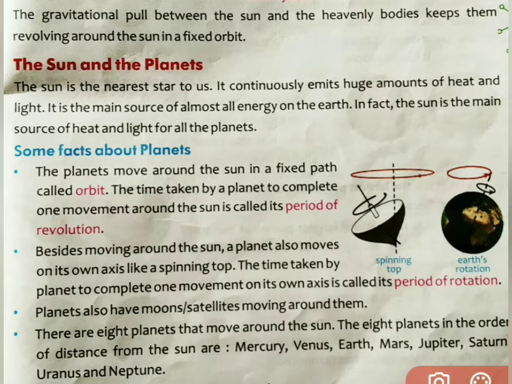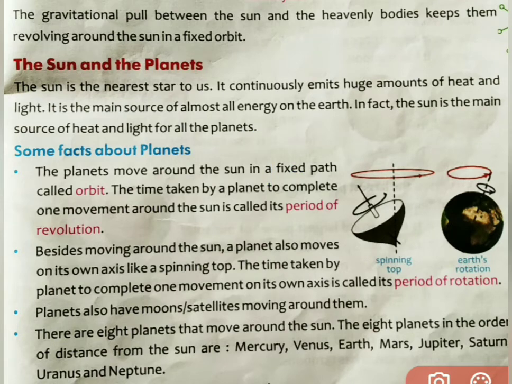Now come ahead. Some facts about planets. There are few facts given, so let's see all the points one by one. The first point is the planets move around the sun in a fixed path called orbit, as I taught you here already. Next, the time taken by a planet to complete one movement around the sun is called period of revolution.